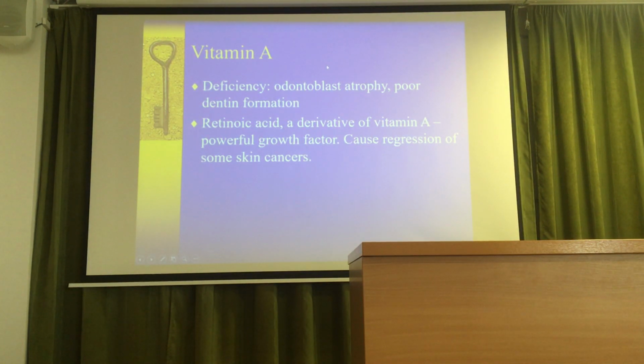Deficiency, basically the odontoblast atrophy can happen in lack of vitamin A. Poor dentin formation, so the structure of the dentin will be weaker, and also it's less resistant against the acid and there is a larger rate of the caries. Retinoic acid, a derivative of vitamin A, is a powerful growth factor, causing regression of some skin cancers.